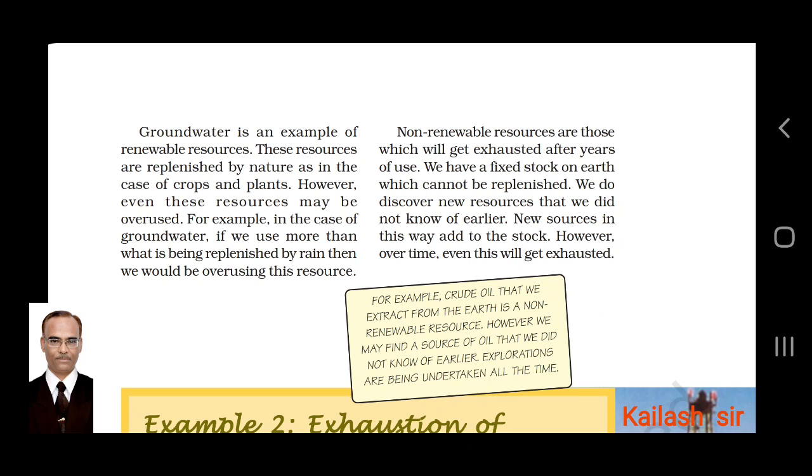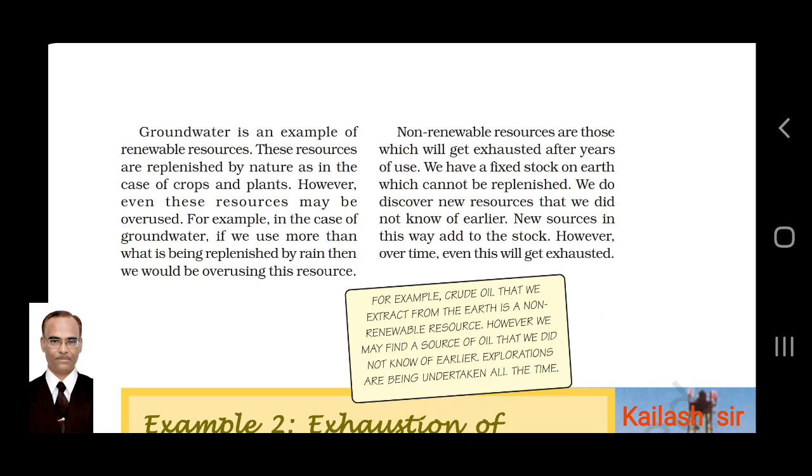We do discover new resources that we did not know of earlier. That is why newer resources come up. Suppose petrol was used, now CNG, compressed natural gas, is used, which is available and can be replenished easily. Electric vehicles are there nowadays to save fuel.